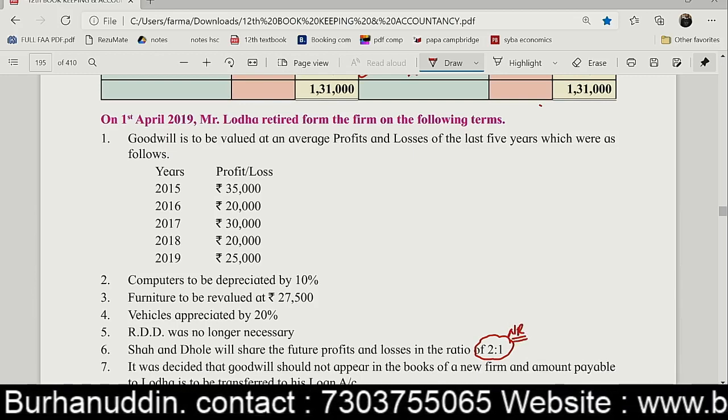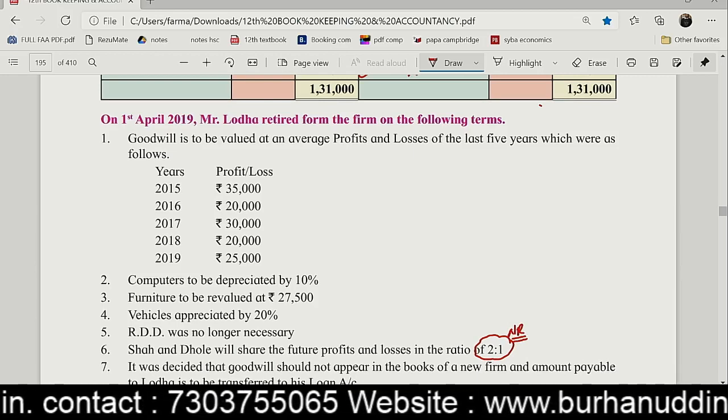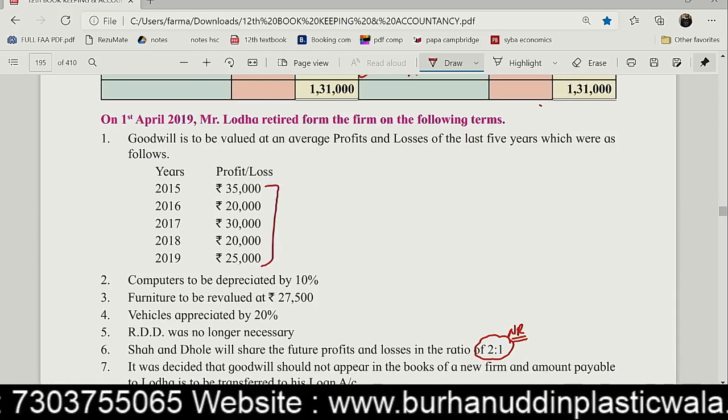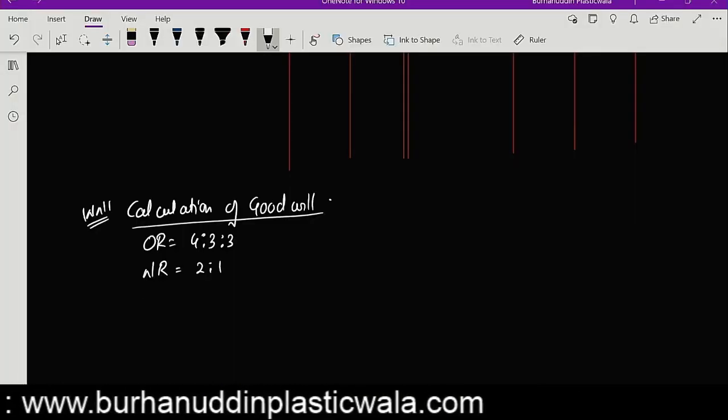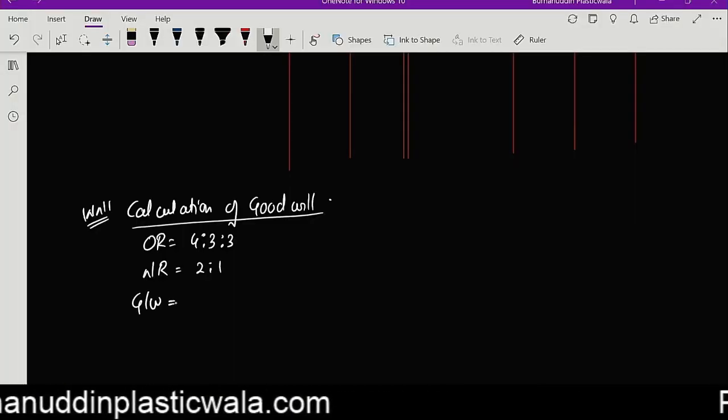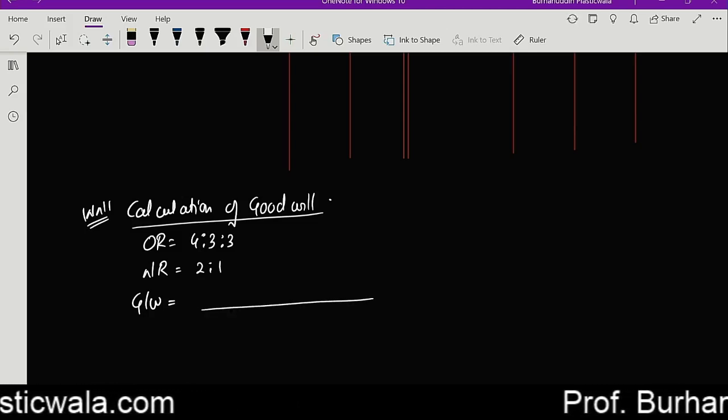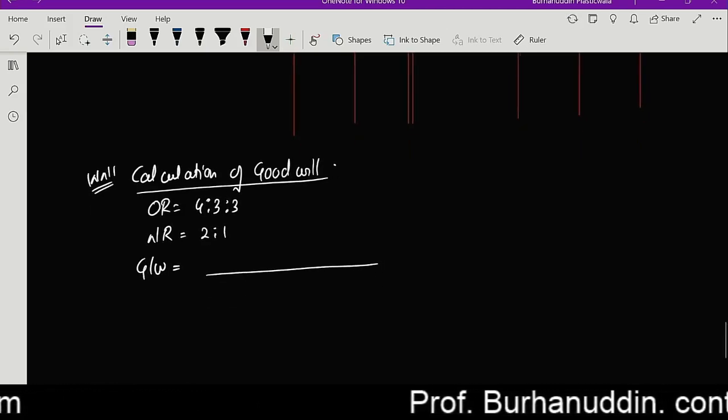So the profits over here, I'm going to add them up. So the calculation of goodwill will be the average profits, guys. So what are you going to do? You're going to add all the amounts.